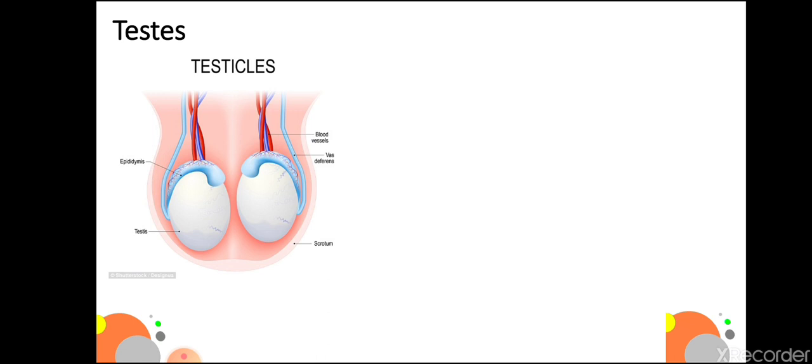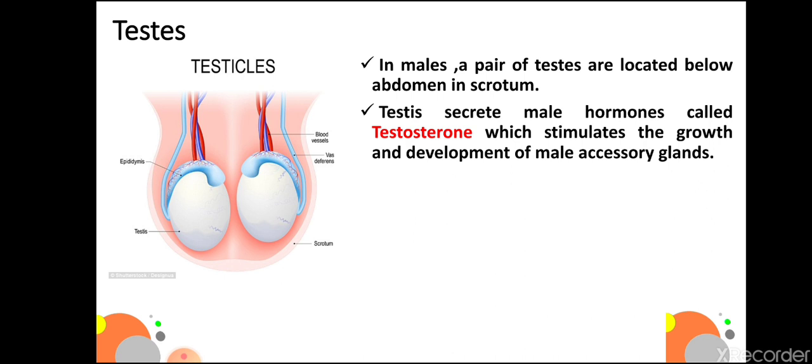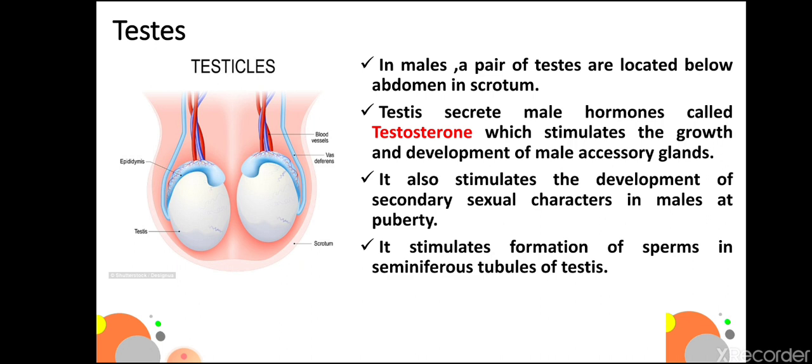Next gland is testes in males. In males, a pair of testes are located below the abdomen in the scrotum. Testes secrete male hormones called testosterone, which stimulate the growth and development of male accessory glands. It also stimulates the development of secondary sexual characters in males at puberty. It stimulates formation of sperms in seminiferous tubules of testes.